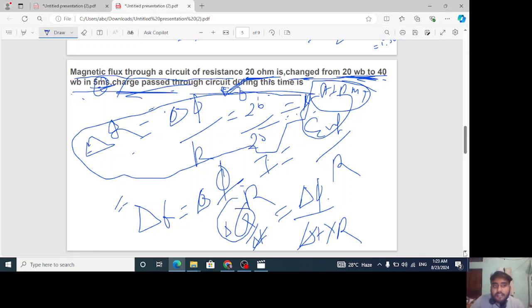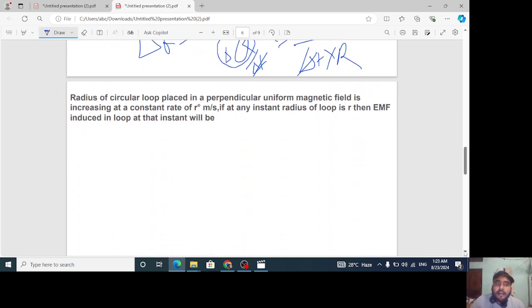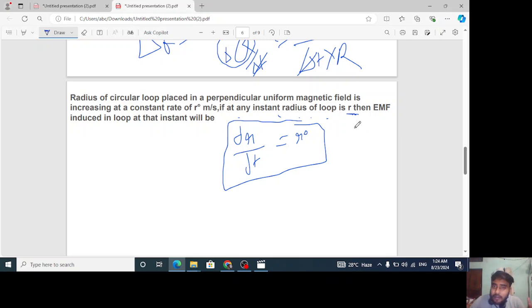So let's move on to the next question, beta. The radius of a circular loop placed in a perpendicular uniform magnetic field is increasing at a constant rate. Here we have been given dr/dt as r naught. If at any instant the radius of the loop is r, then the EMF induced in the loop at that instant will be.